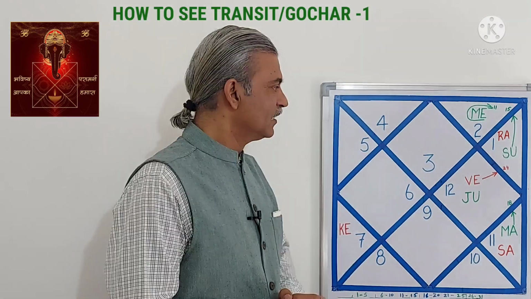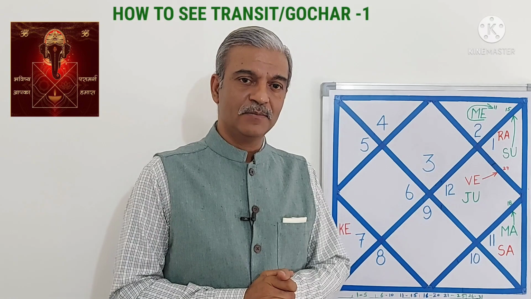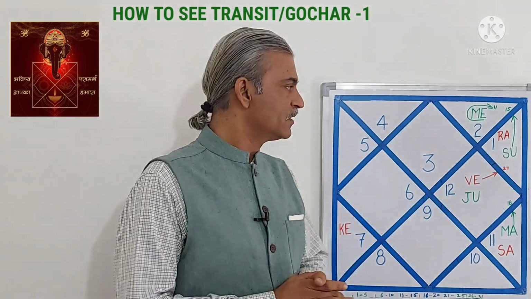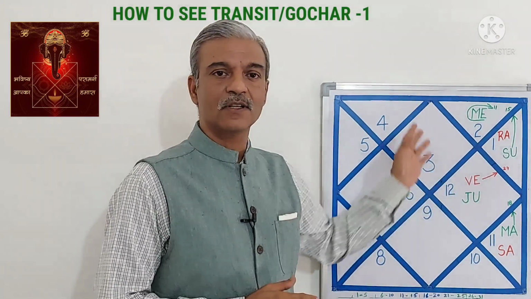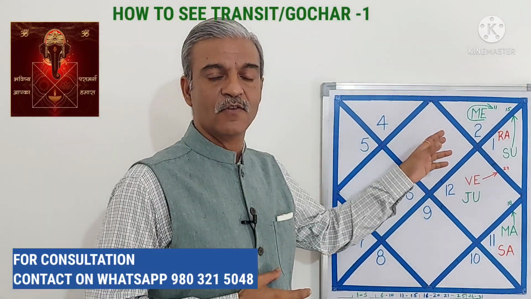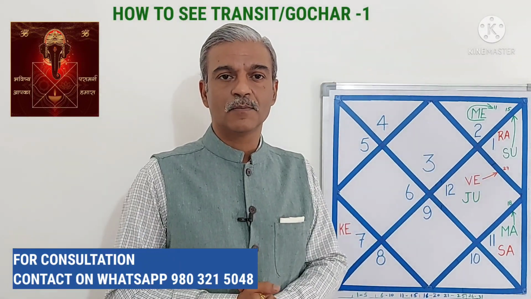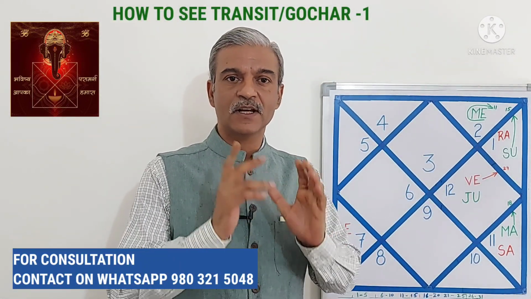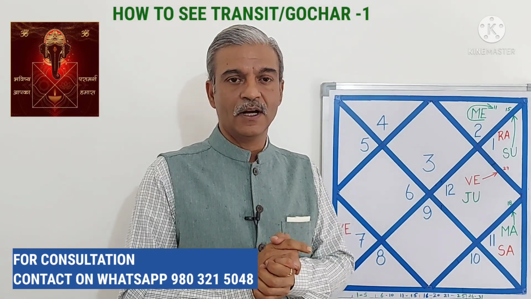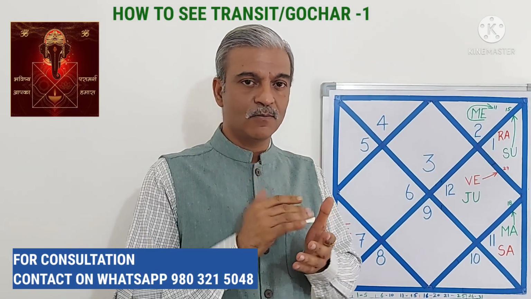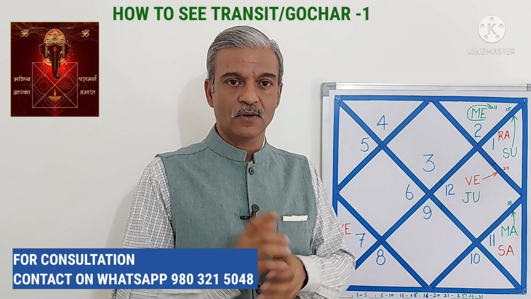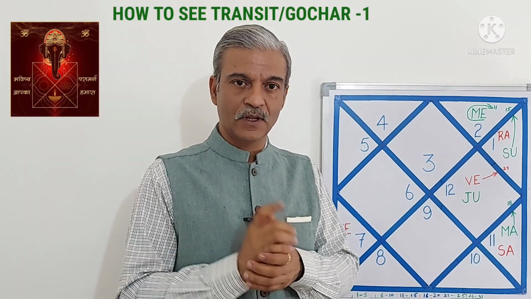So I thought today I'll tell you a shortcut as to how to see the planets in Gochar. Now, we must understand that what happens in Gochar is that these are the planets which are real time around us. Now, this is the example of 1st May 2022. This will be the placement of planets. Now, what happens is the planets are all around us and all the planets keep moving. Now, we are sitting on Earth.